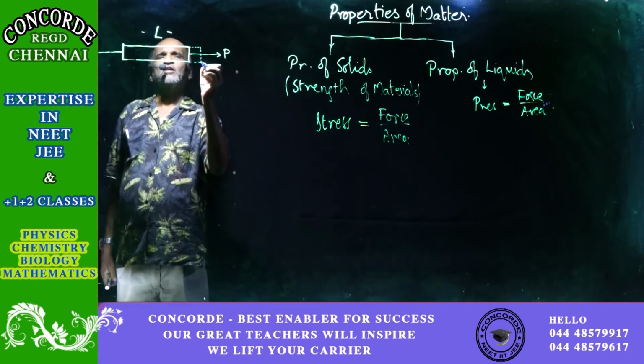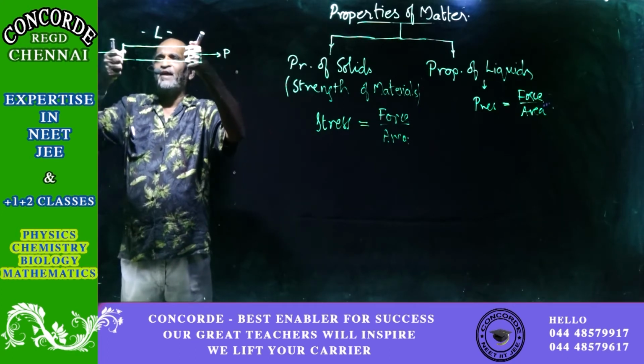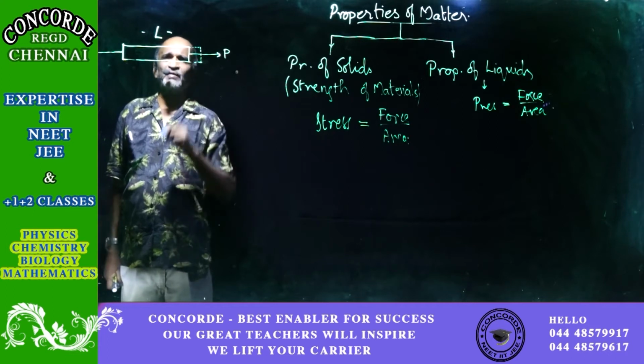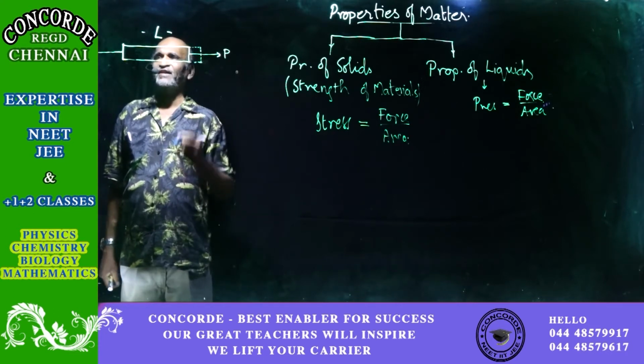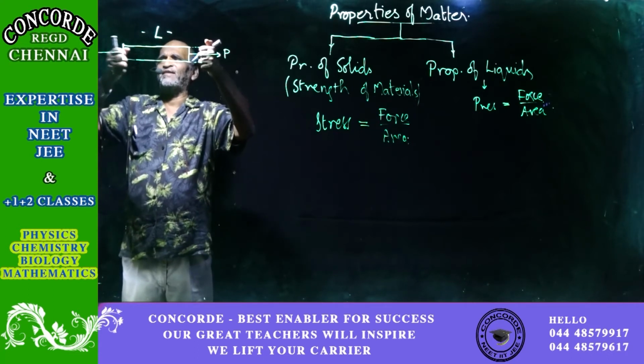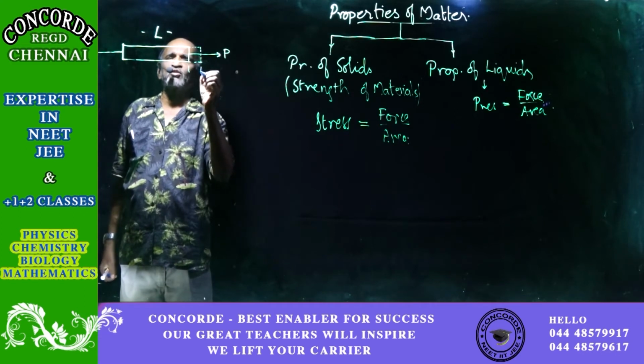Now, because forces are acting on both sides, change in length will be there on both the sides. But for simplicity purposes, we will show that there is change only on one side, and whatever be the length on one side and the other side, add up both, that is a total change. We are showing it on one side.